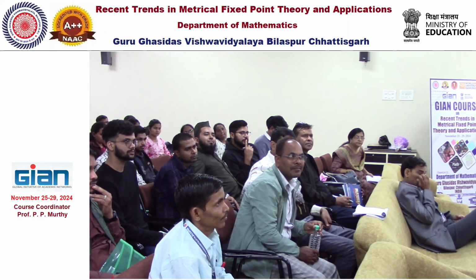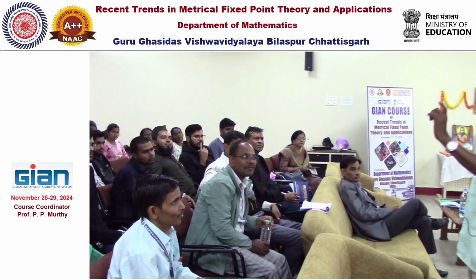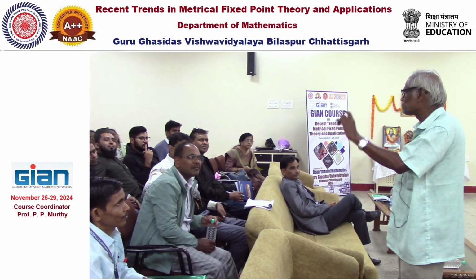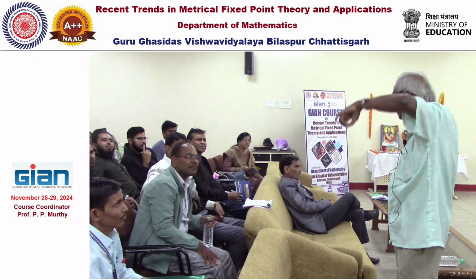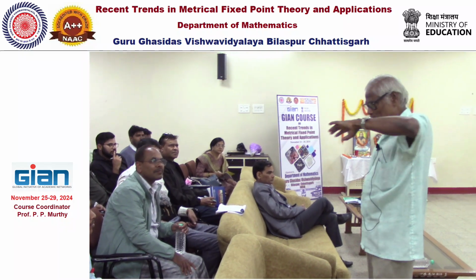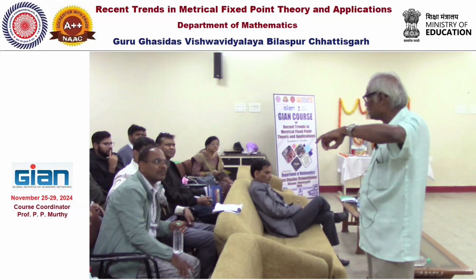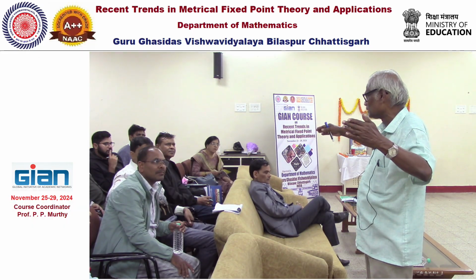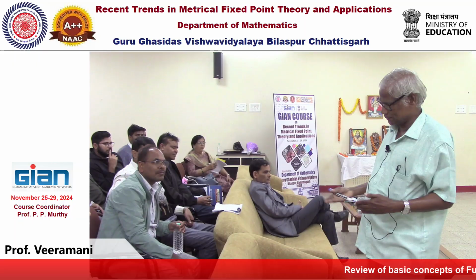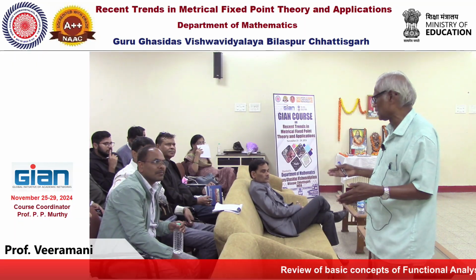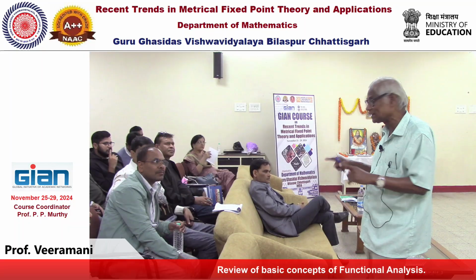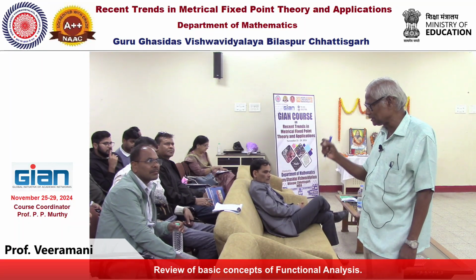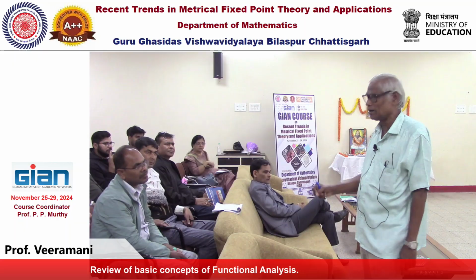Is it a real number? We want an upper bound and a least upper bound, and they are all in R, the set of real numbers. We don't go to the extended real line. When you do measure theory, you need the extended real line. Now we are in R, not the extended real line. So our least upper bounds are all in R.